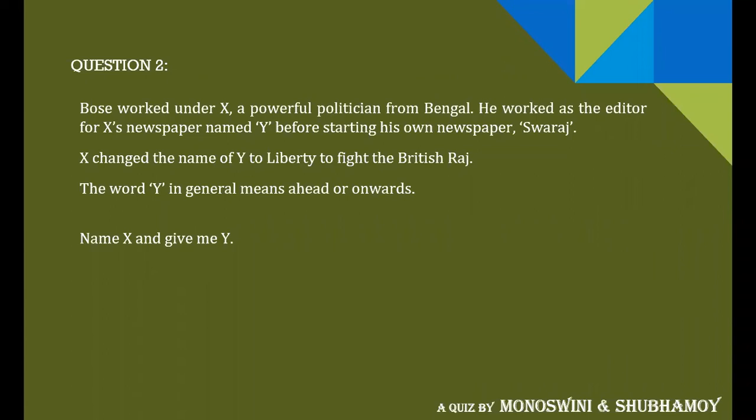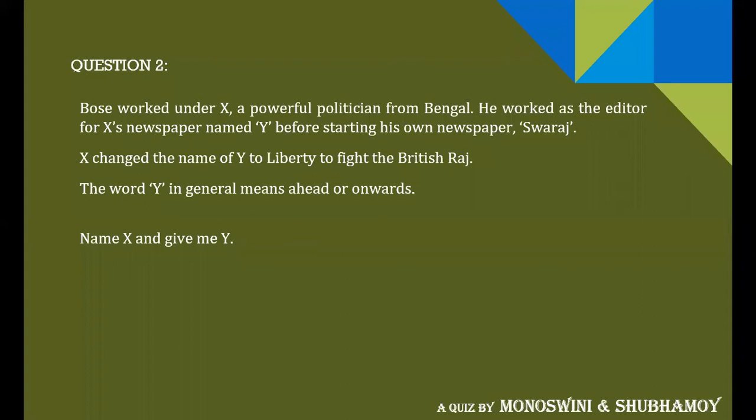So question number 2. Bose worked under X, a powerful politician from Bengal. He worked as the editor for X's newspaper named Y before starting his own newspaper Swaraj. X changed the name of Y to Liberty to fight the British Raj. The word Y in general means ahead or onwards, and you have to name X and give me Y.